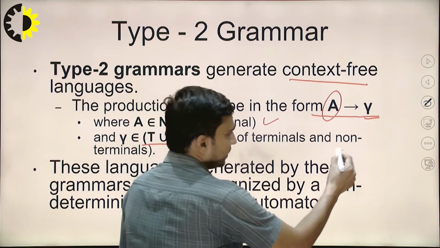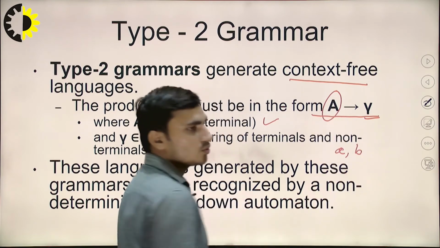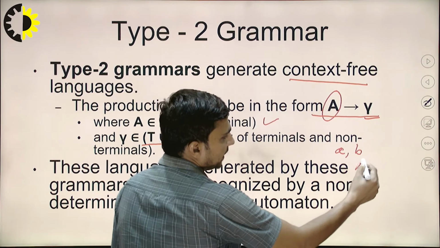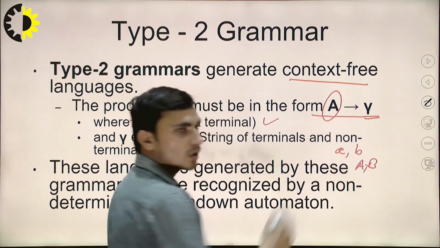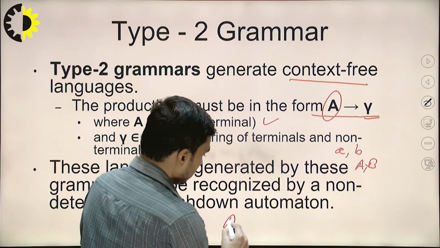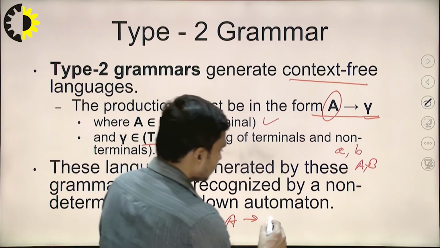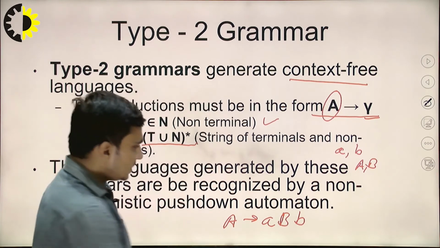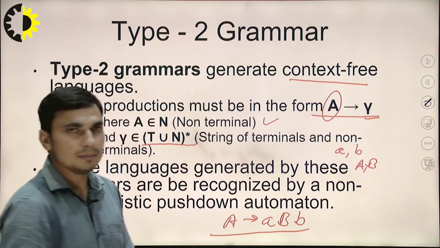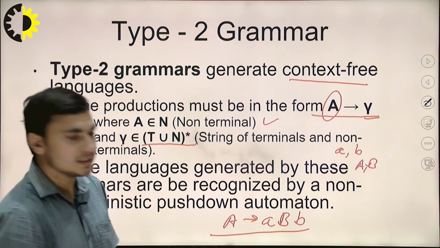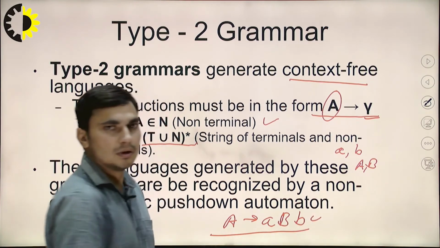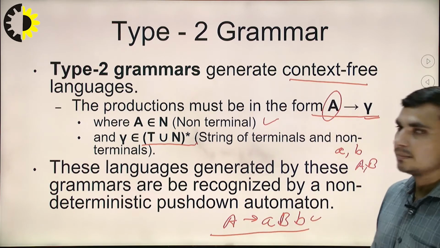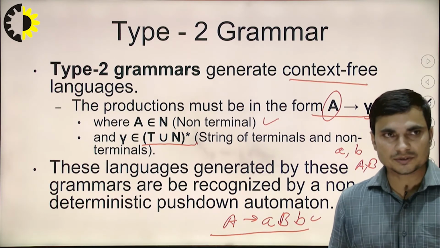Let's say we are having small a and small b, which are two terminal symbols, and we are having non-terminal symbols, let's say A and B. So if I am writing a rule, A produces small a, B, small b, this type of rule can be possible in the type 2 grammar, but it is not possible in the type 3 grammar. So type 2 grammar is a little bit more free from these restrictions than type 3 grammar.